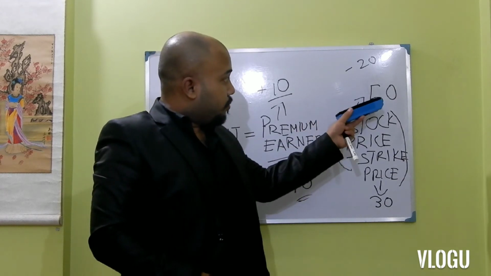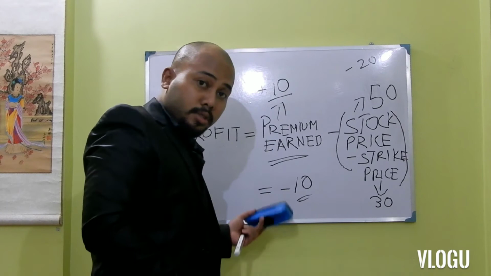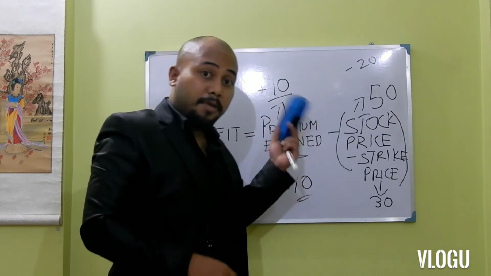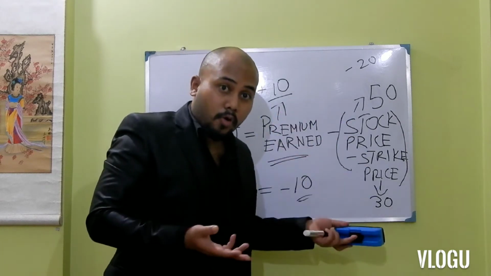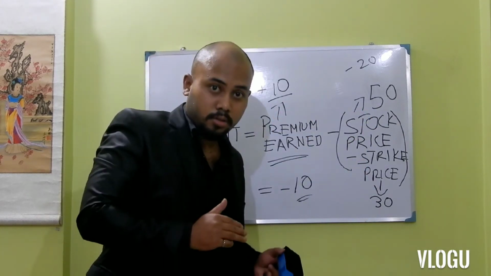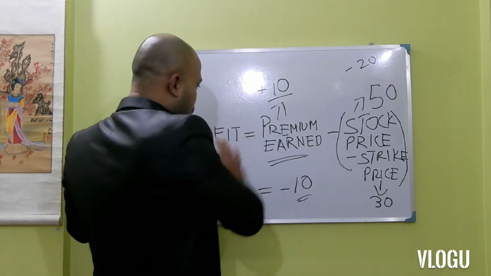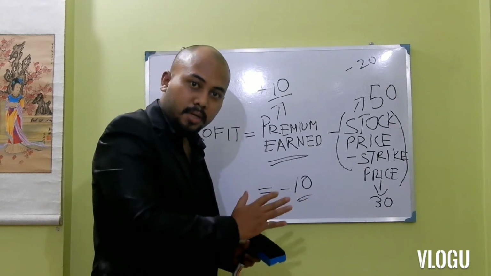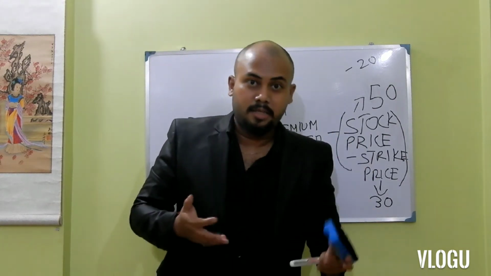So previously it was the break-even point because there was no loss, no profit. But now if the price of the pen or the stock moves above 40, then the option seller is going to make a loss here. So this is clear. This was the call writer arrangement. Now I am going to explain to you all how the put writer arrangement works.